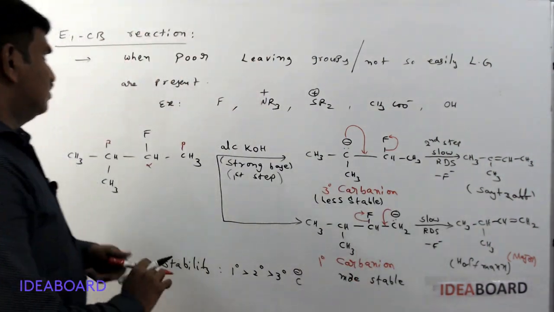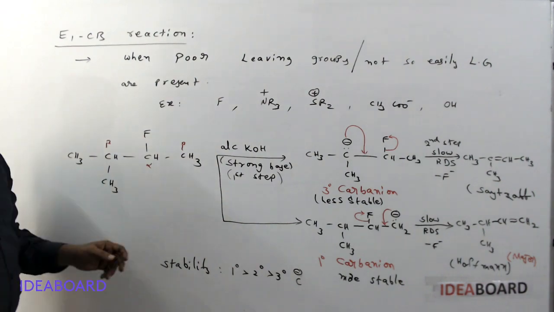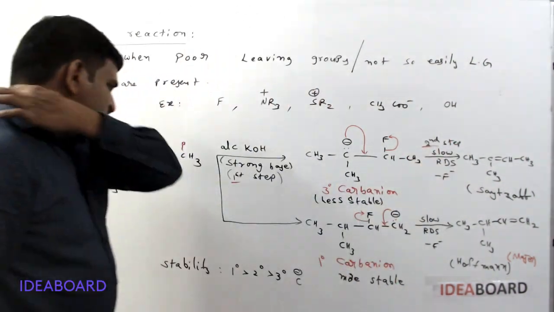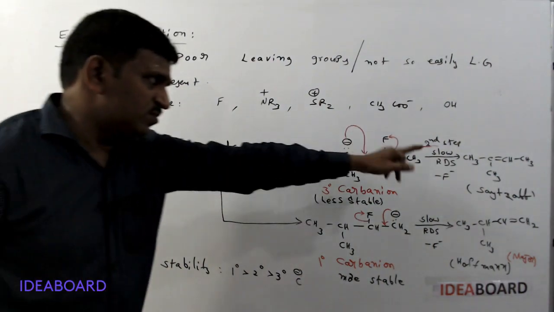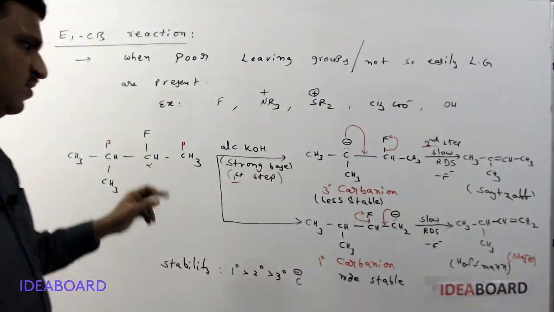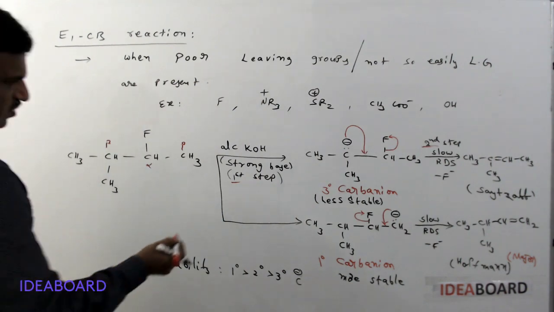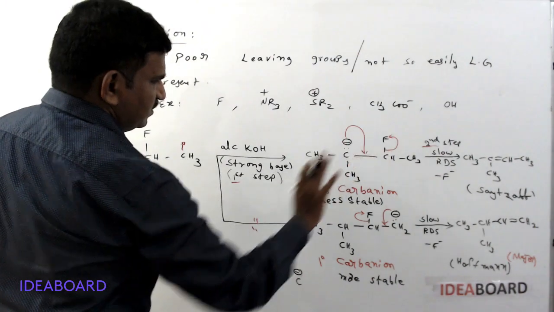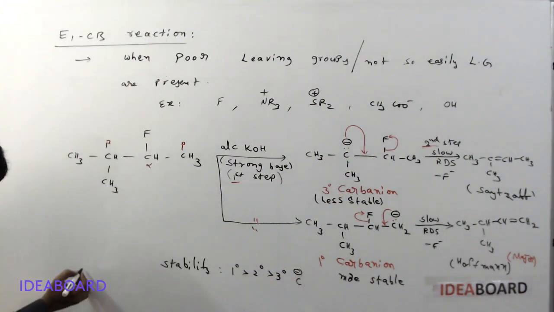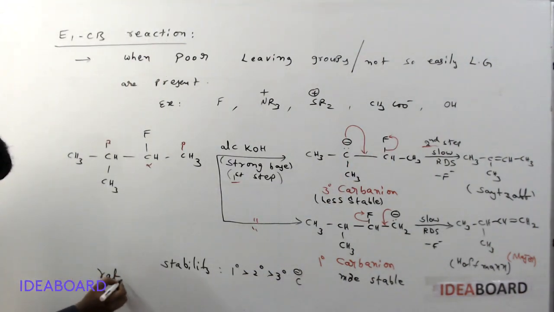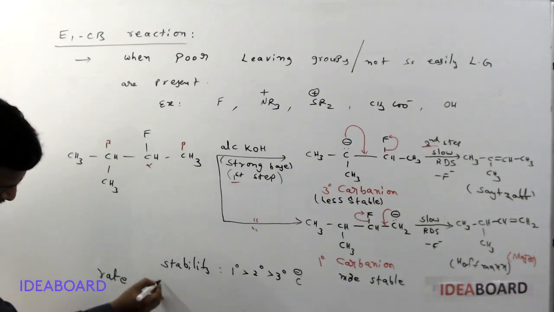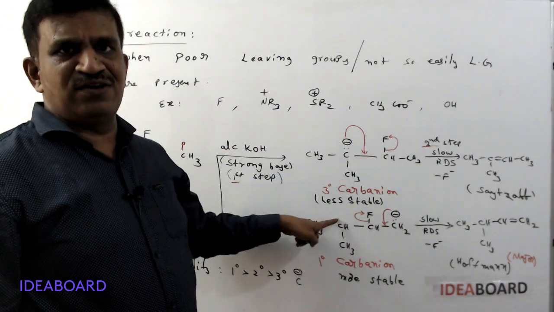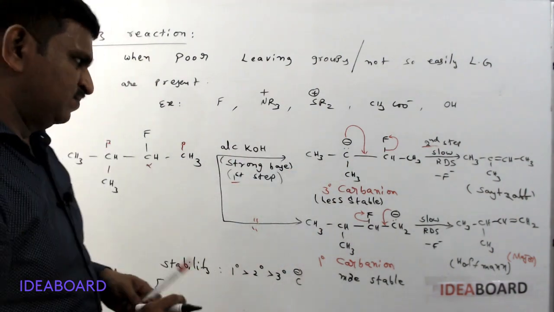Okay, and in this, please see, this is the first step and this is the second step. The second step is the slow step, and the first step is a fast step only. It is not a slow step. Okay? First step is fast step and second step is slow step. So, what is the rate? Rate of reaction, if we are taking, rate is directly proportional to the concentration of, what is this? Carbanion.